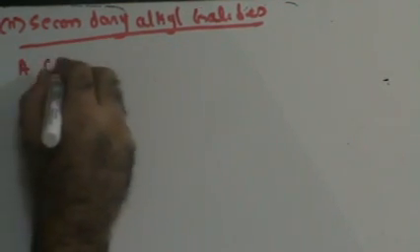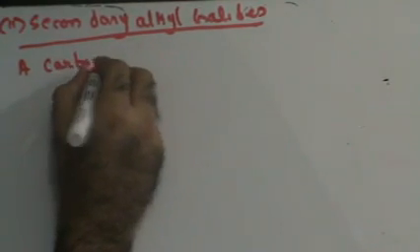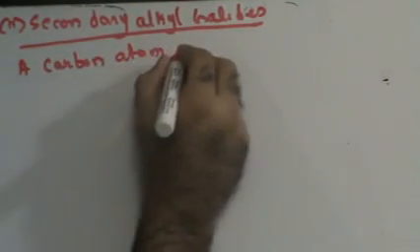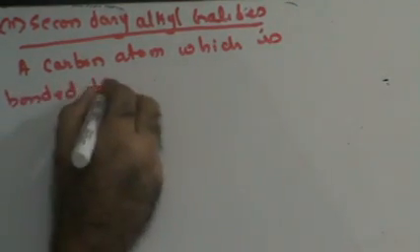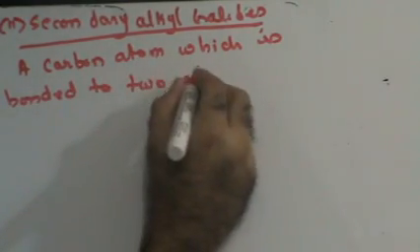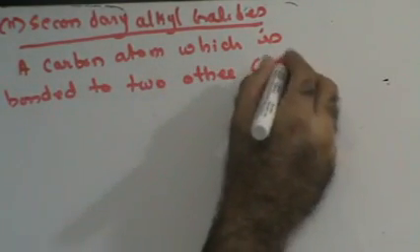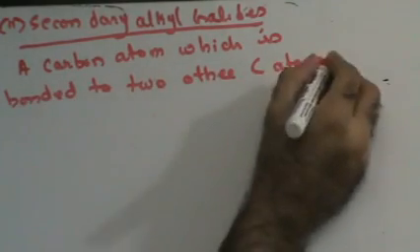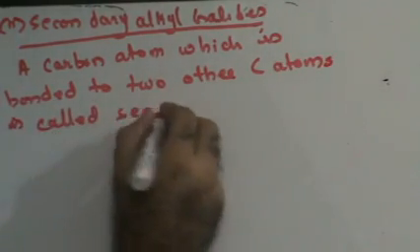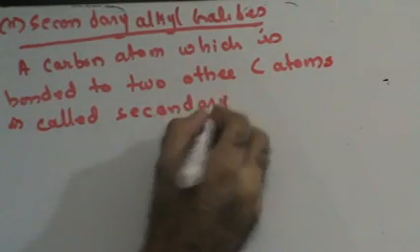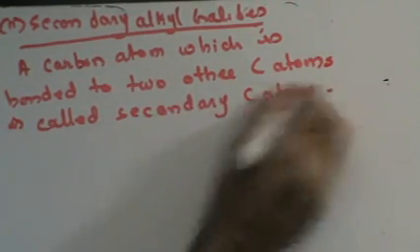A carbon atom which is bonded to two other carbon atoms is called a secondary carbon atom. Right?